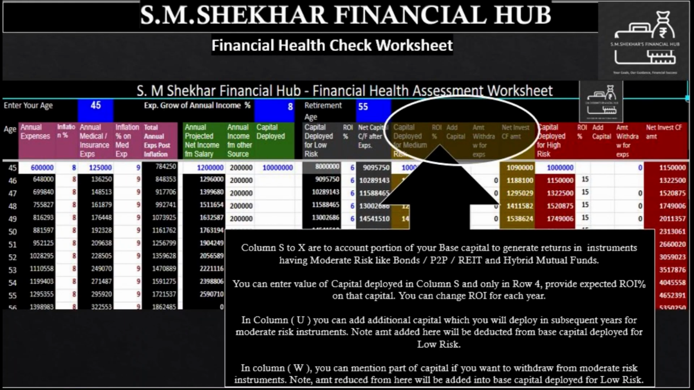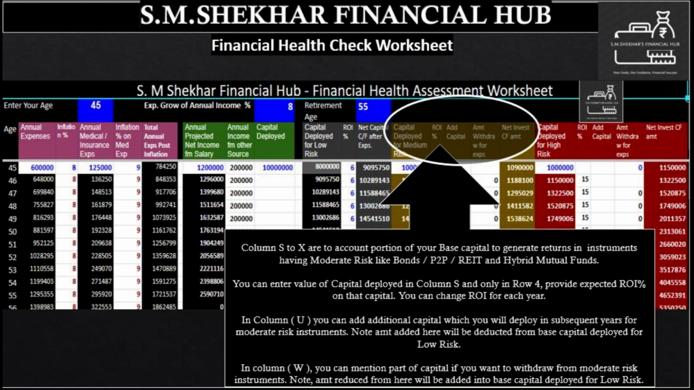The next extension of our capital deployment is from column S to X. Here you will account for the portion of your base capital which you have invested to generate returns in instruments having moderate risk like bonds, P2P lending, and hybrid mutual funds. You can enter the value of capital deployed in column S, and only in row 4, provide the expected ROI % on that capital. You can change ROI for each year.